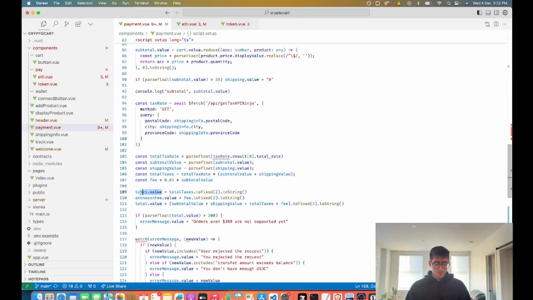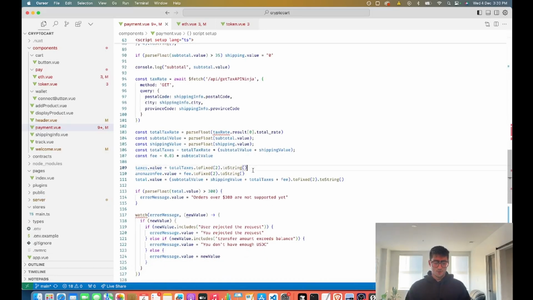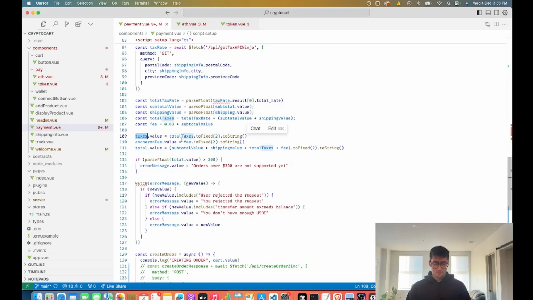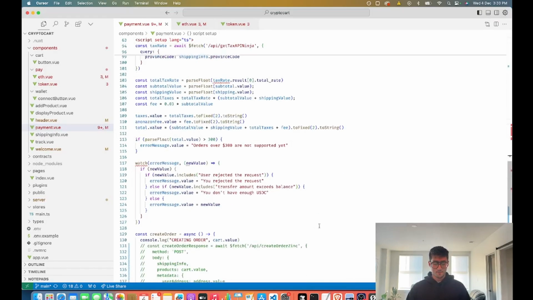So for taxes, we're doing dot value here because it's a ref. You have to edit the dot value field on refs in order for it to change the value. Here we're calculating taxes dot value. We're just cleaning it up with a decimal and then converting it to a string. And then our fee. And then finally the total, which is subtotal plus shipping plus taxes plus our fee. And then that total gets displayed over here. So there's a little bit of math going on, nothing incredibly fancy, an API call to get our tax rate, and then we're just stringing everything together and showing it in the component.